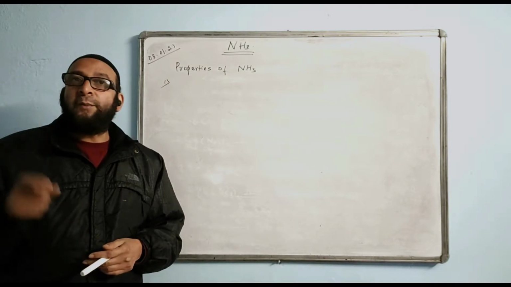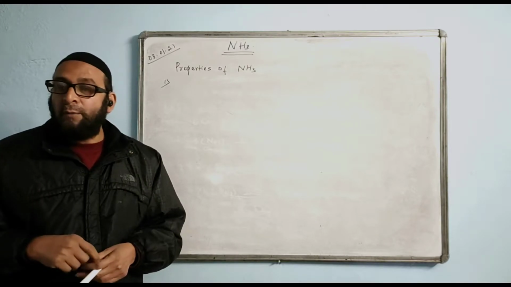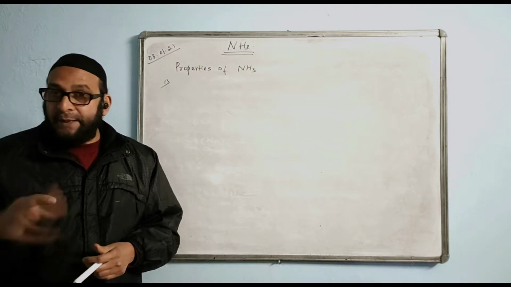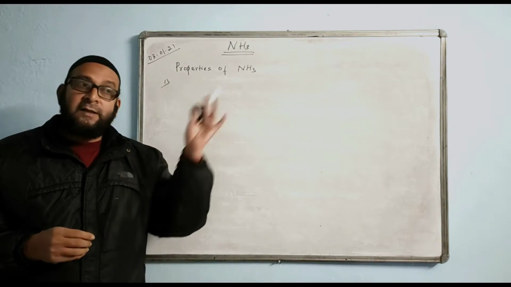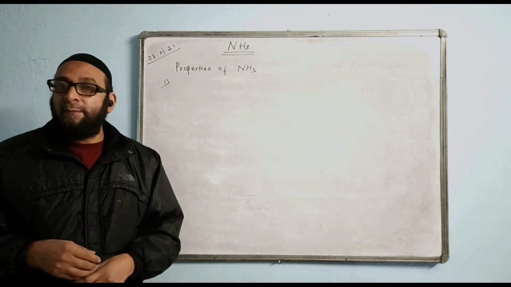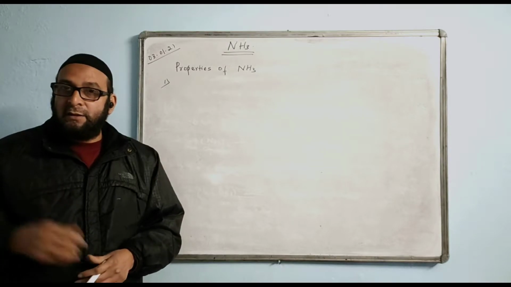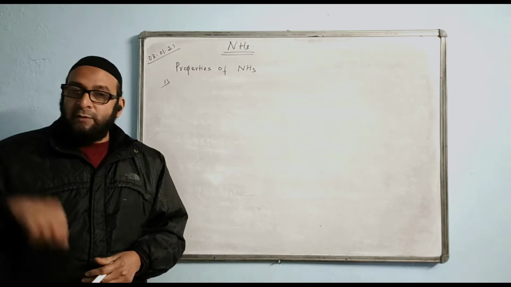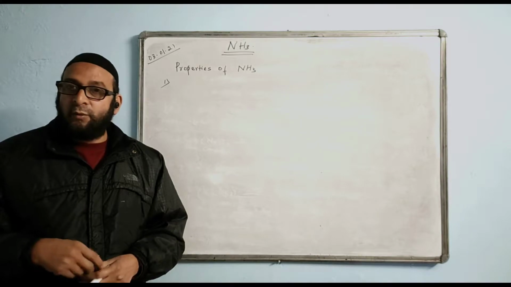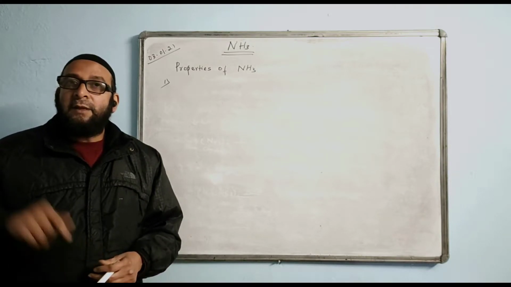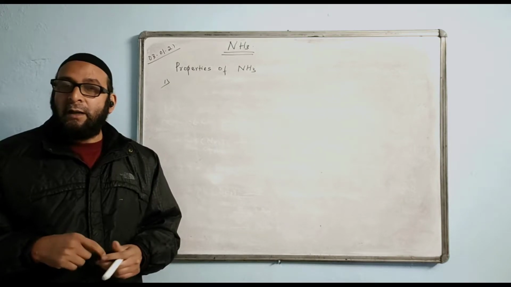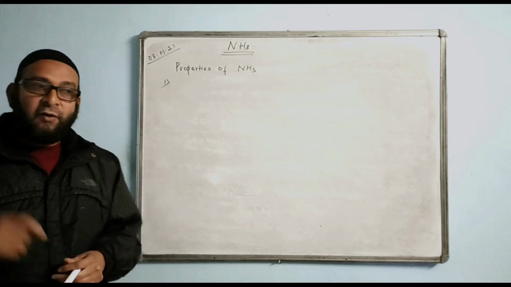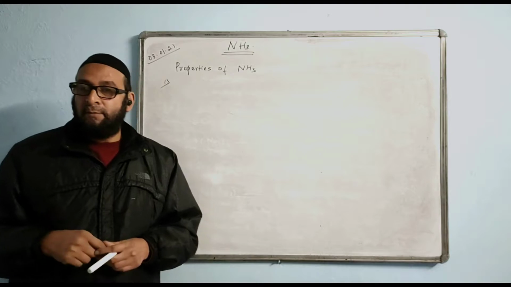But the solution of ammonia in water is called ammonium hydroxide. It is basic in nature. It is a kind of base, hydroxides. Whereas HCl gas dissolved in water makes an acid, that is HCl acid. But ammonia solution in water is ammonium hydroxide, NH4OH. This solution of ammonia is called liquor ammonia, L-I-Q-U-O-R, liquor ammonia, and the formula is NH4OH.